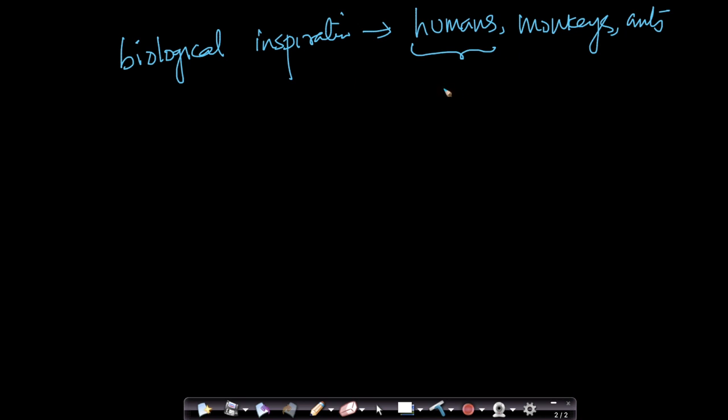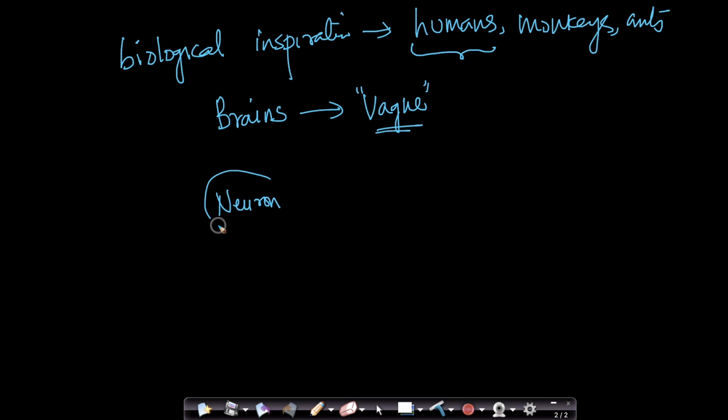But there is a lot of inspiration because we all know that thought happens in our brains. And because of a lot of research in neuroscience, there is some vague understanding of how the brain works. A very, very vague understanding. It's not clear. But they know that there is something called a neuron, which is the basic building block.